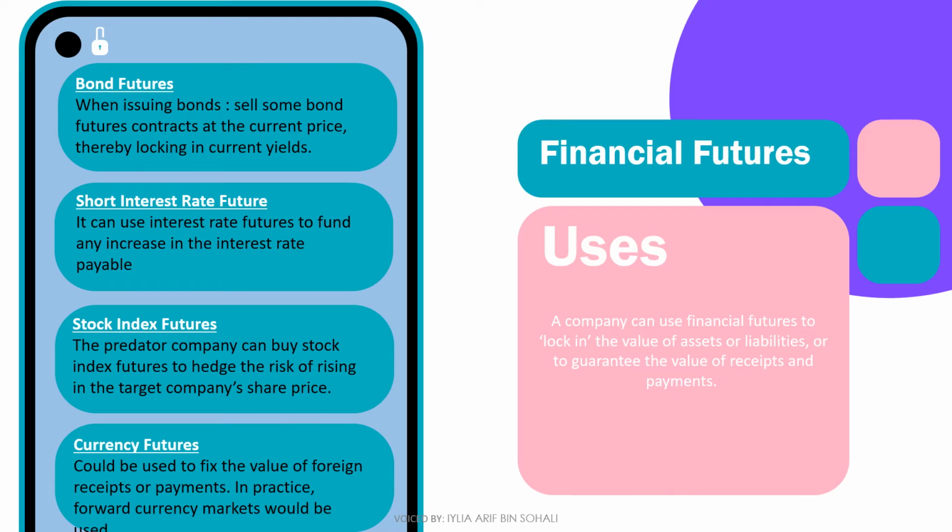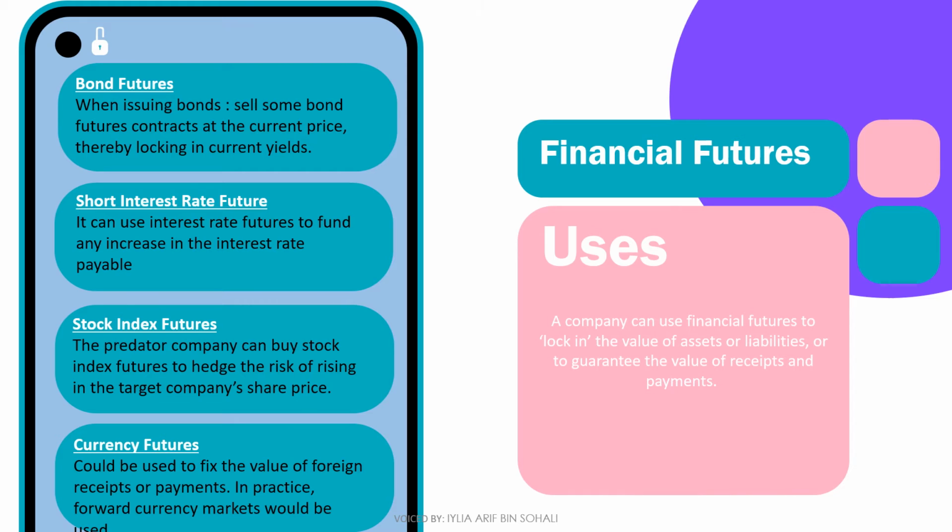Next is the short interest rate futures, where the interest rate is fixed. For example, the index states that the price is 100 ringgit minus the 3 months interest rate. So then, the future price will be 93 ringgit and 75 cents with a 6.25% interest rate. If the interest rate falls to 5% on the next day, the future price will be 95 ringgit, which is higher than the future price at 6.25% interest rate. From that, we can infer that as interest rate increases, the future price will fall.